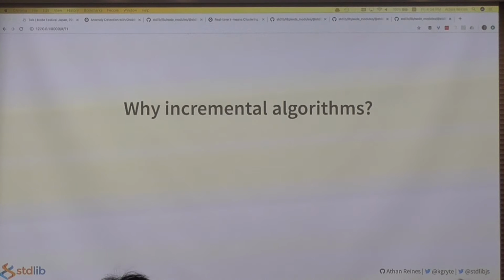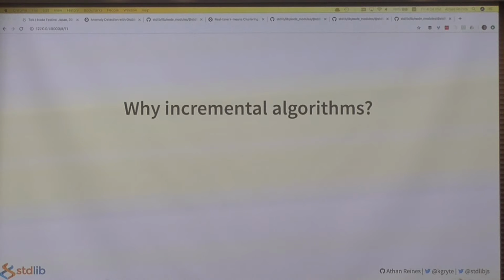Now, why are incremental algorithms exciting? Incremental machine learning algorithms allow for model training and prediction/classification to happen concurrently. I don't need to decouple these 2 aspects of training and prediction, meaning in practice, for particular types of problems, I don't need dedicated infrastructure or processes/threads for training and separate infrastructure, such as client machines, for prediction. Often, incremental algorithms have low memory footprints, making them suitable for IoT and other resource-constrained devices.